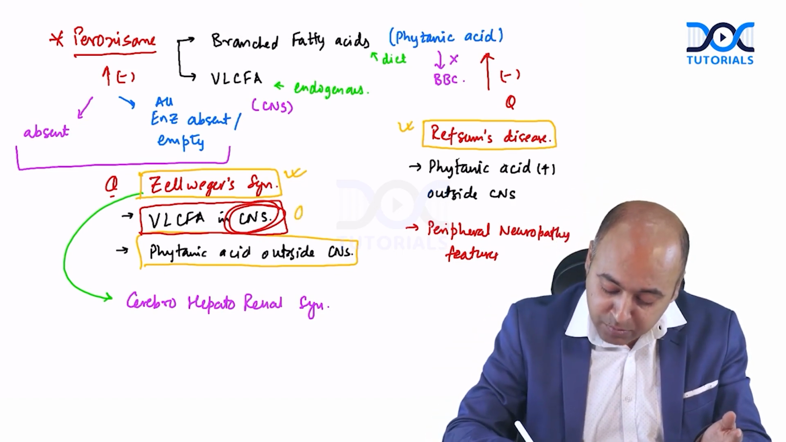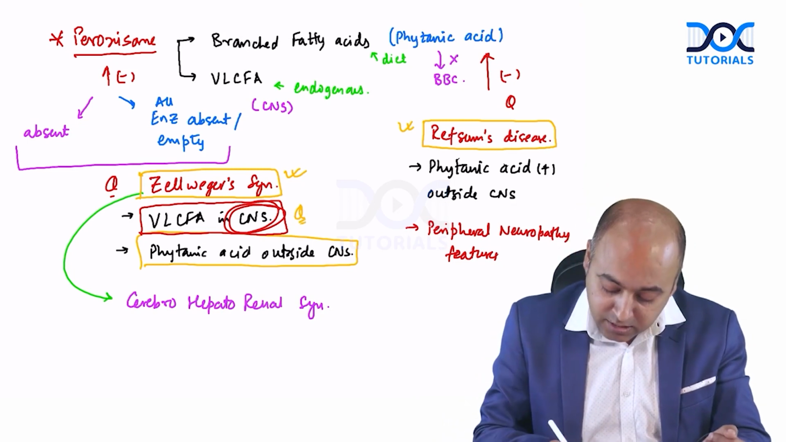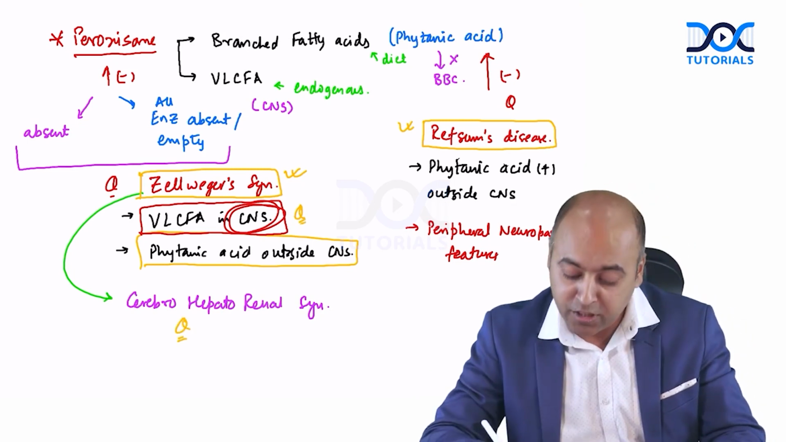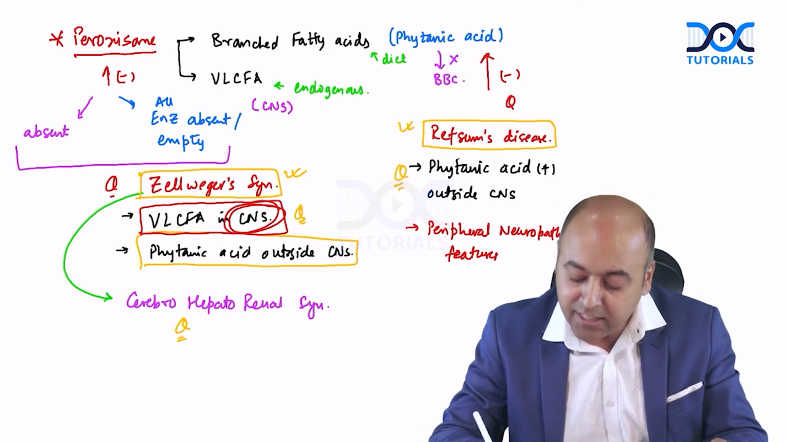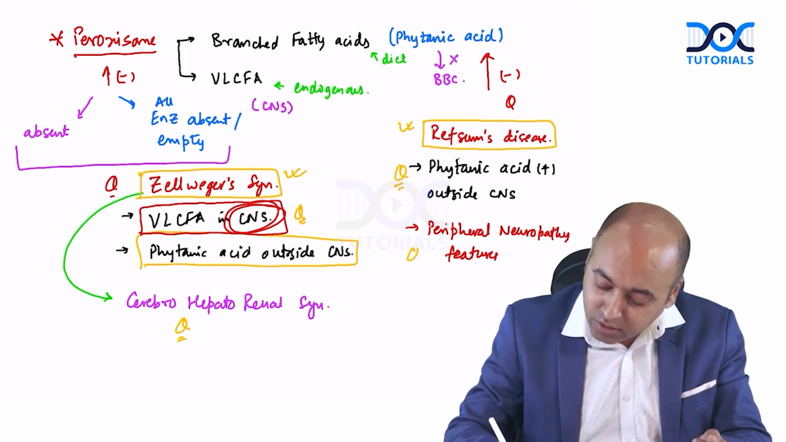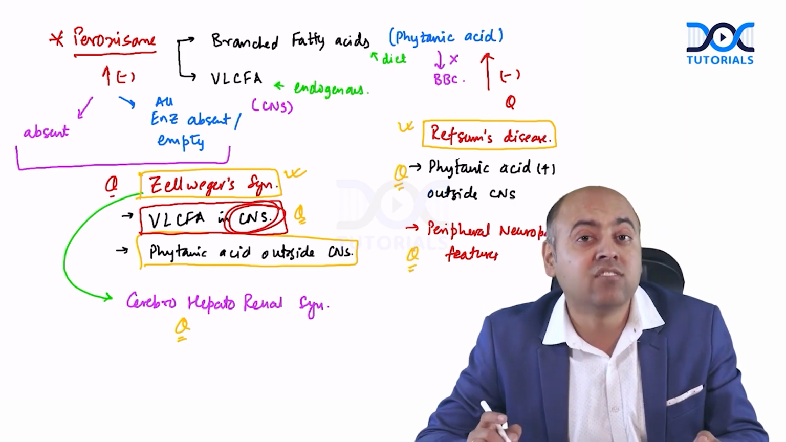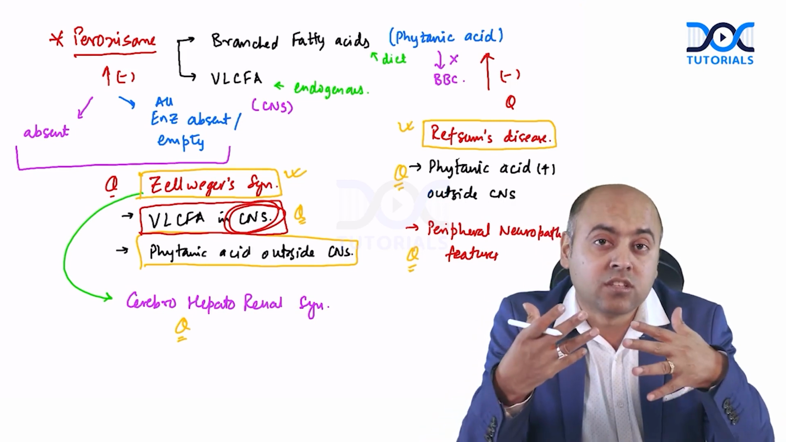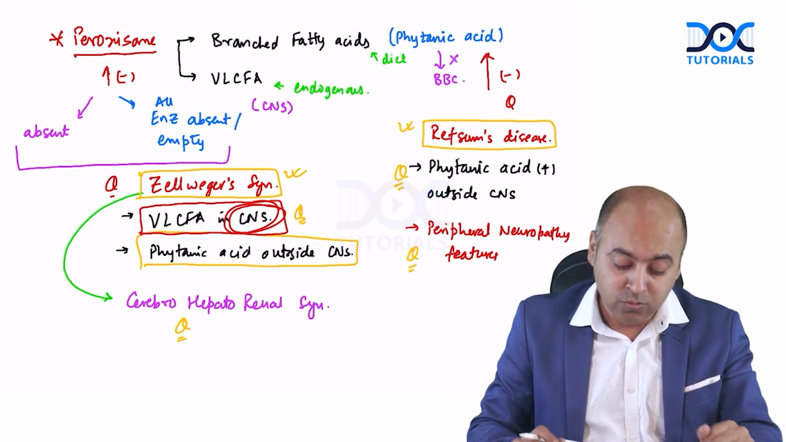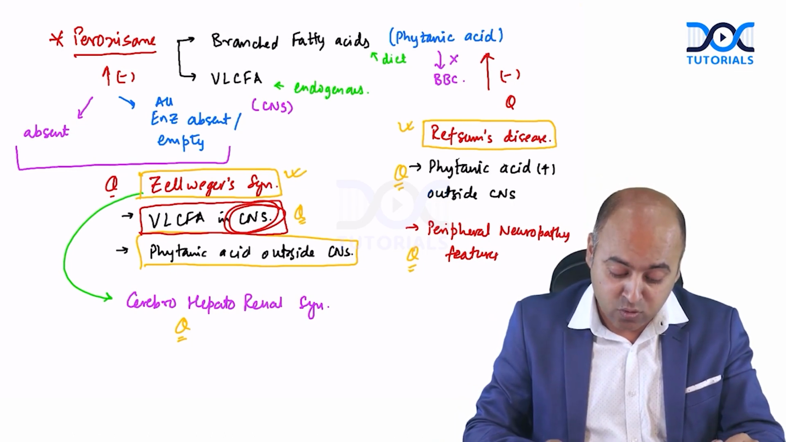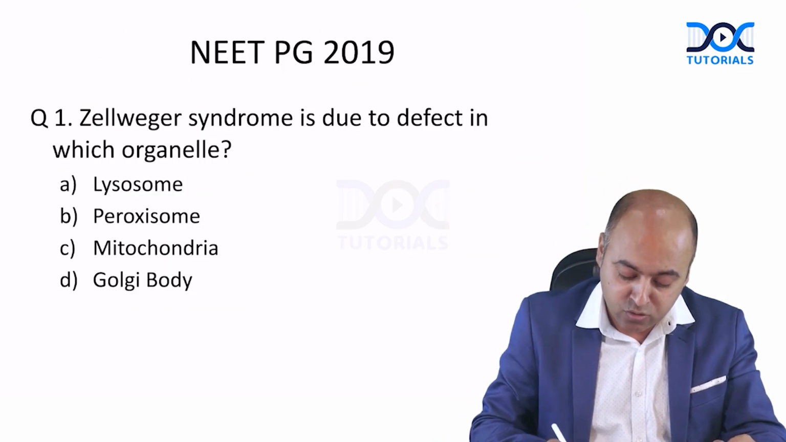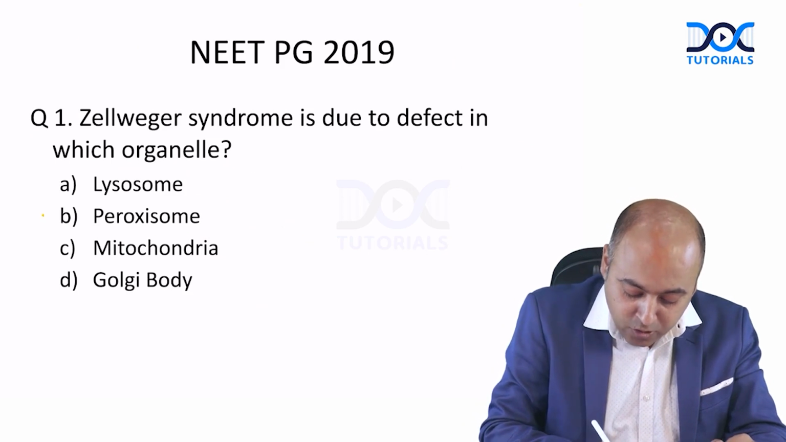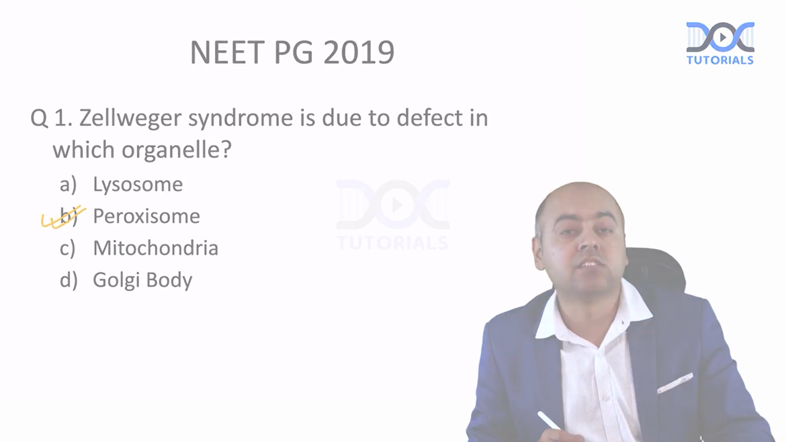So in Zellweger syndrome, remember VLCFA in the CNS. The other name is cerebrohepatorenal syndrome. In Refsum disease, mainly it is the phytanic acid outside the CNS, and you'll only have the peripheral neuropathy features. You'll not have the central neurological features, because the dietary fatty acid will not cross the blood-brain barrier. With this information, let us quickly go back to the question. Zellweger syndrome is due to defect in the peroxisome. Your answer is the peroxisome.